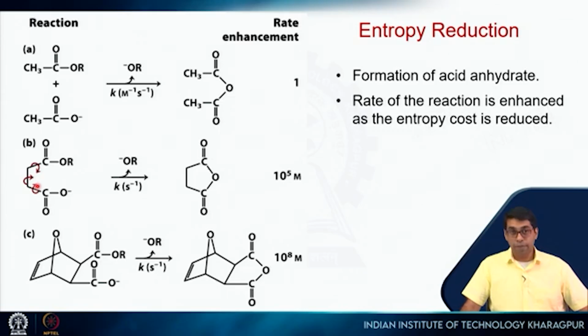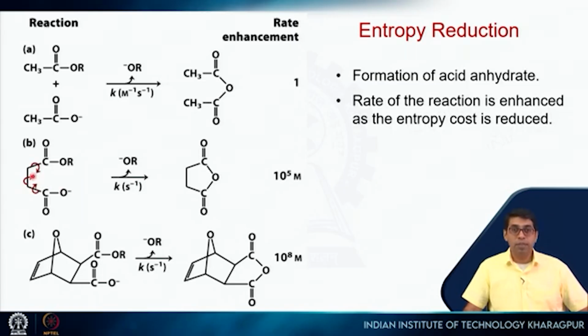Now there is one difference though. This was a bimolecular reaction, this becomes a unimolecular reaction. So the rates become different. This is per molar per second, this is per second. But if we take the ratio of these two, we get something in the range of 10 to the power 5 molar. It means that we will get the same rate of reaction in this condition if both are present at this concentration, 10 to the power 5 molar, right? So you need a very high concentration to get a similar rate of reaction, right?